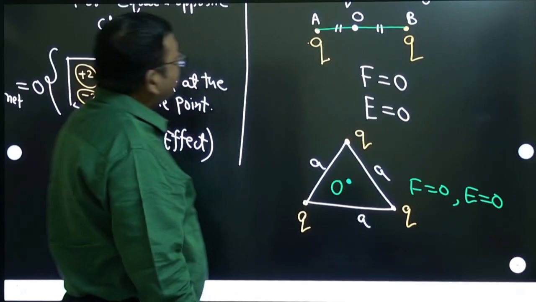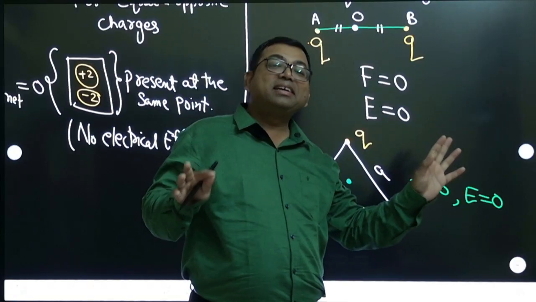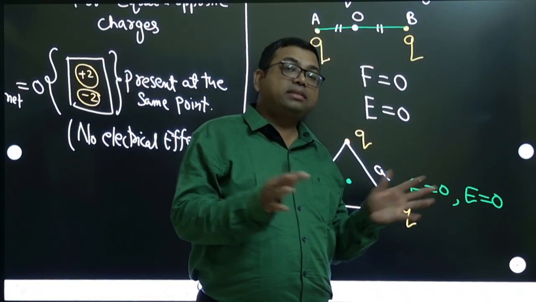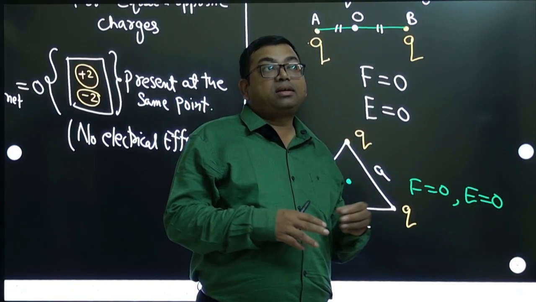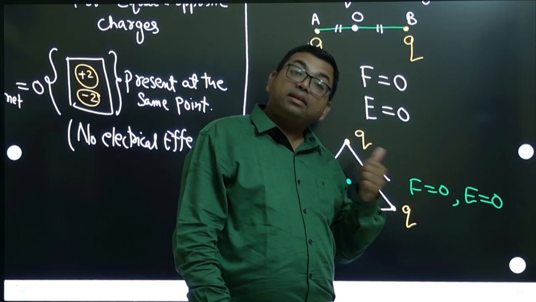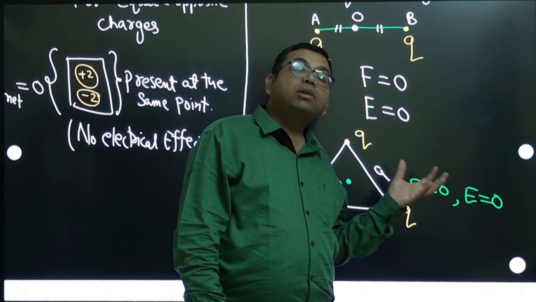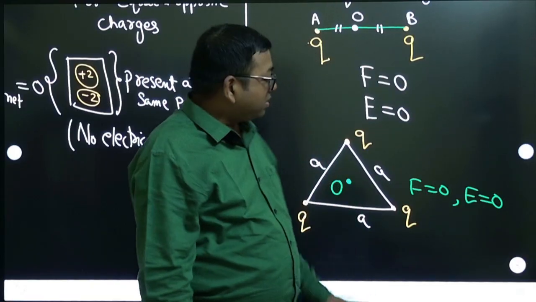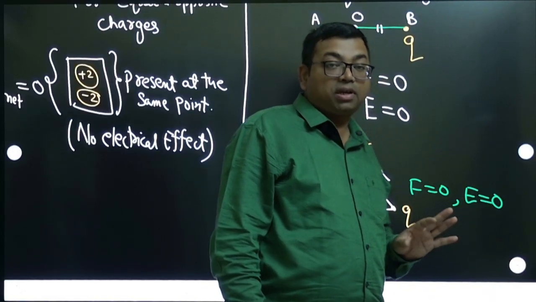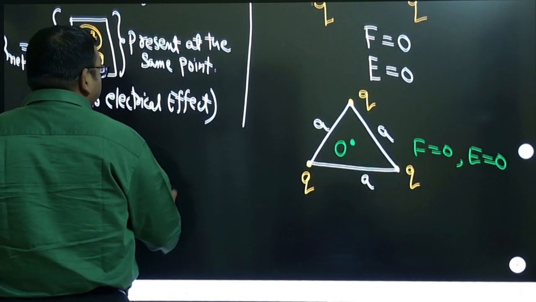Similarly, you can extend this idea. Let us say there is a regular polygon of n sides, and you are keeping charges on all the corners. Then at the center of that polygon, the net force or net electric field will be zero. Due to this concept, a very nice question is framed. I will explain that question. Okay, let us try.